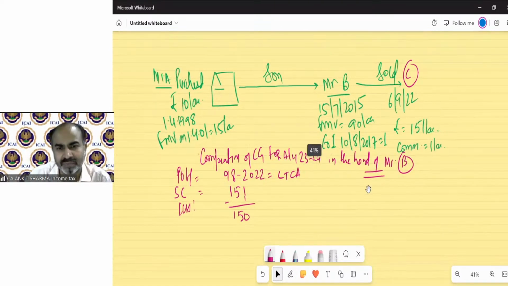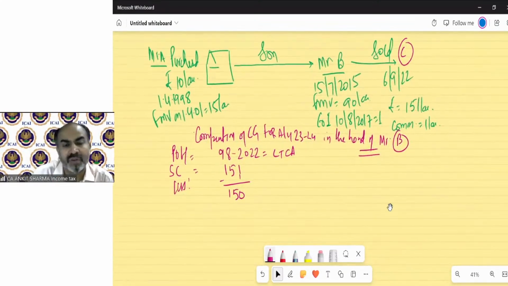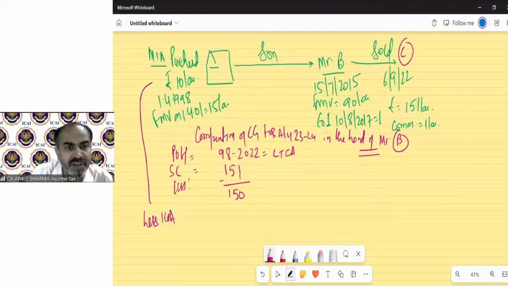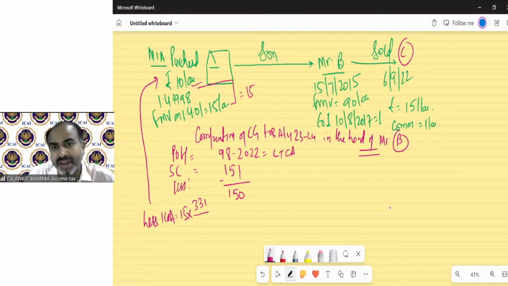There is nothing difficult. Now we need to deduct the cost of acquisition, that should be index cost of acquisition. For the purpose of cost of acquisition, the cost will be as per Mr. A's point of view, which is 10 lakh. But because the asset is purchased before 1/4/2001, this or FMV, whichever is higher, will be the cost of acquisition. For our example it is 15 lakh into 331. And the index, as per Act provision, we need to take the index of Mr. B. So whatever the index for Mr. B, we have to take it.